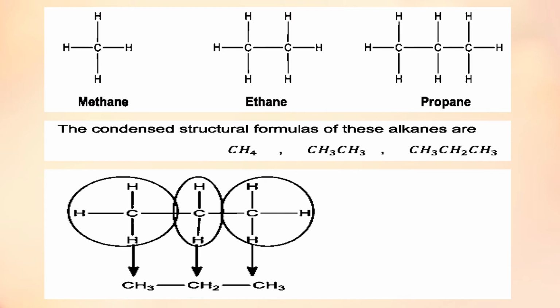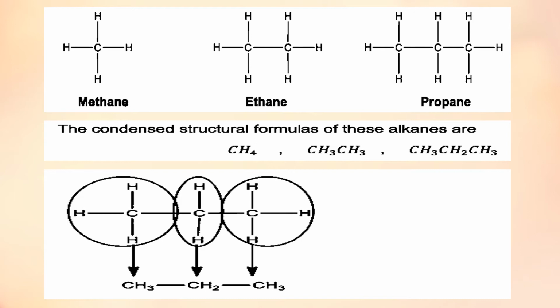Now, how can we write down this condensed structural formula? First, we have to list the main chain carbon atoms. You can consider the example of propane here. In propane, you can see that there are 3 carbon atoms. The first carbon has 3 hydrogen atoms with it, so we will write it in the form of CH3.